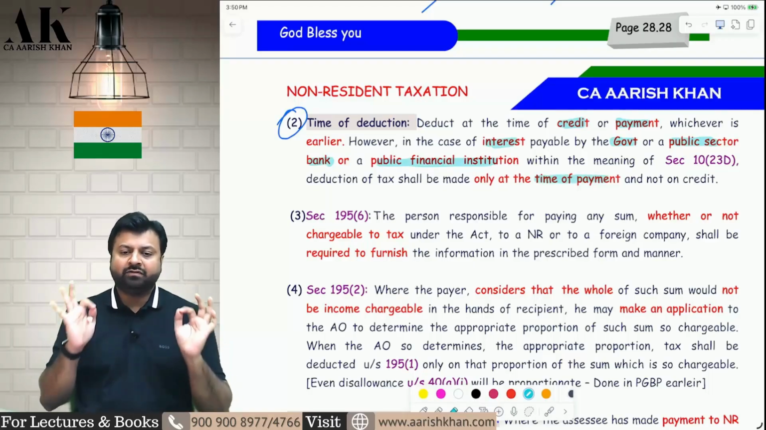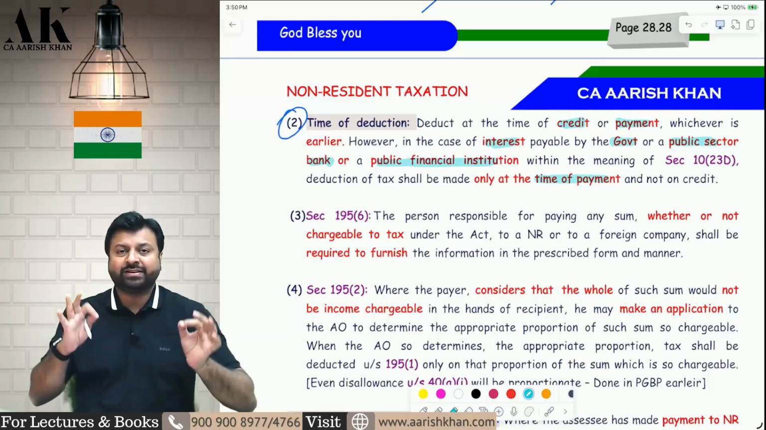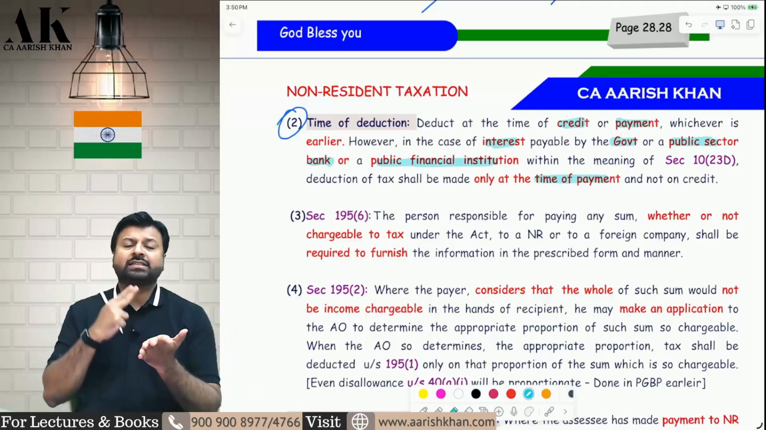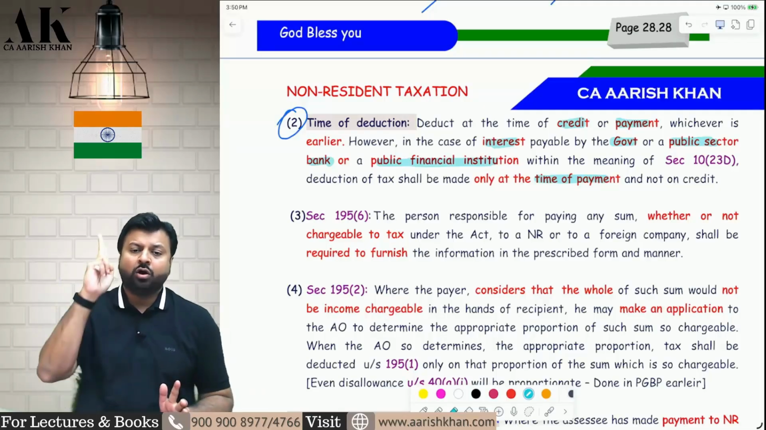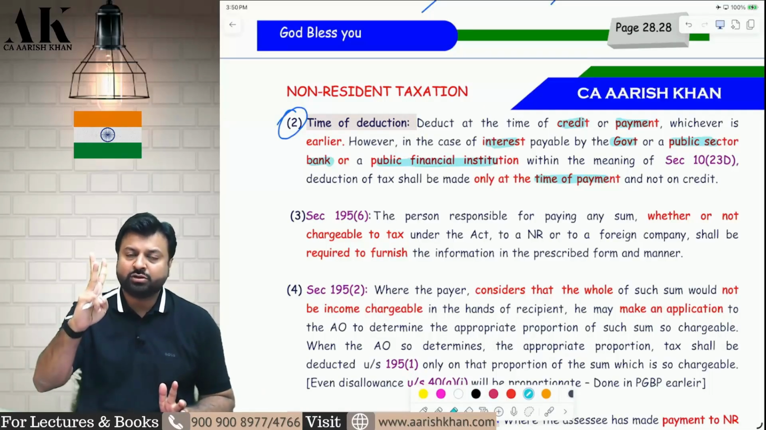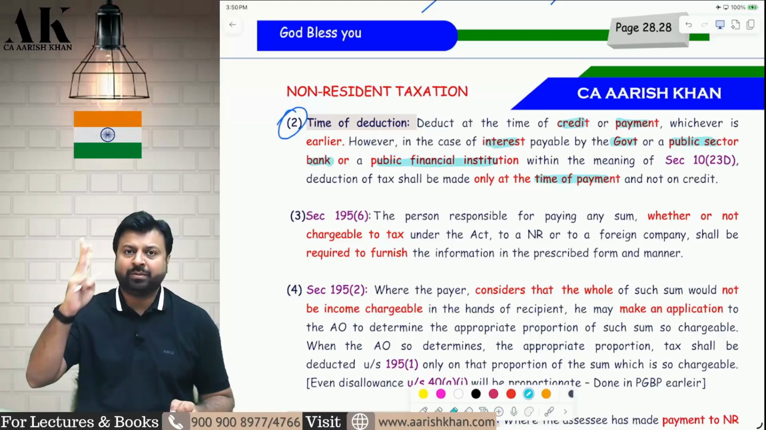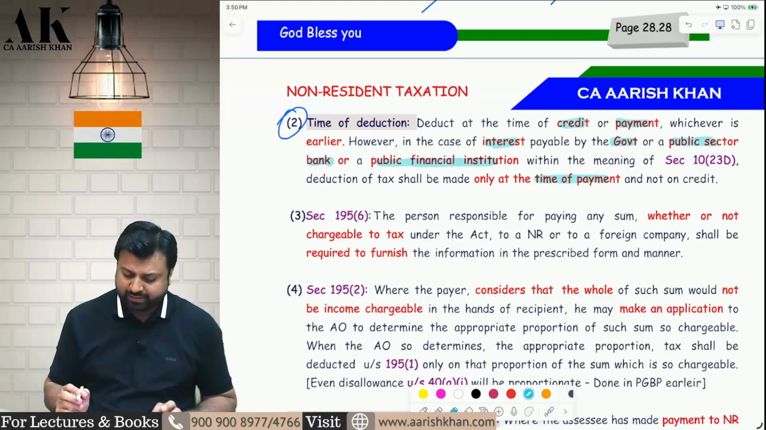By default, the timing of deduction of TDS is payment or credit, whichever is earlier. But if interest is payable by government or public sector bank or public financial institution, it is a very important point, they test this in examination, then the TDS is deductible on payment basis, not on accrual basis. I hope it is clear to all of you.